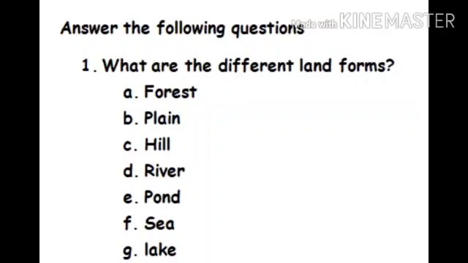What is the spelling of forest? F-O-R-E-S-T, forest. Next one, plain. P-L-A-I-N, plain. Next, hill. H-I-L-L, hill. River, R-I-V-E-R, river. Next, pond. P-O-N-D, pond. Sea, S-E-A. Lake, L-A-K-E, lake.